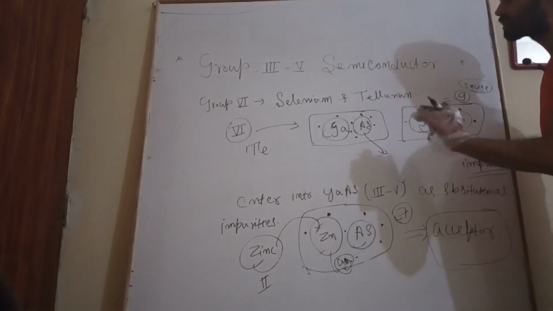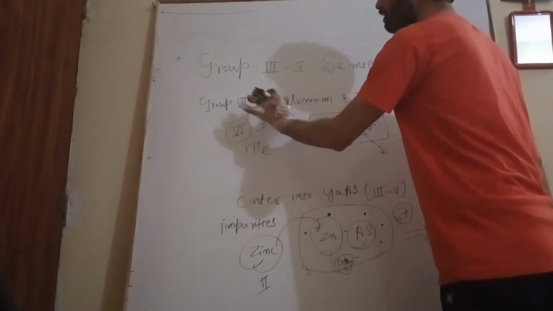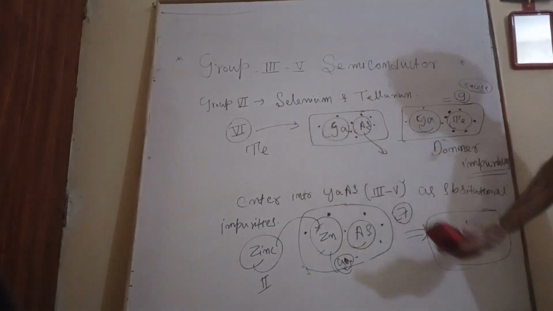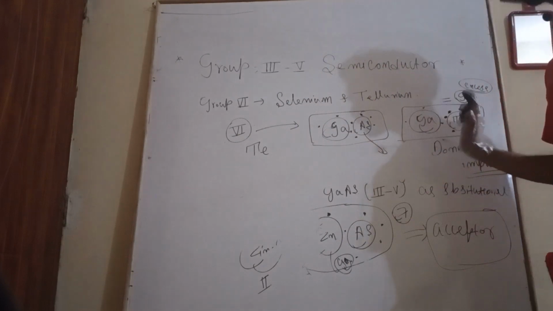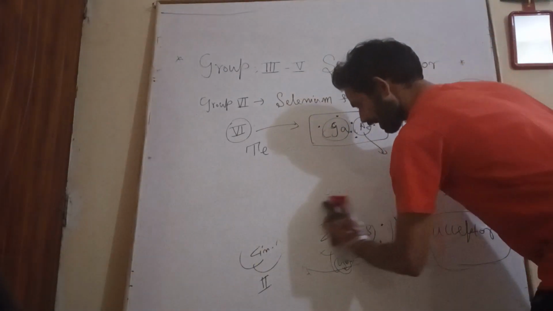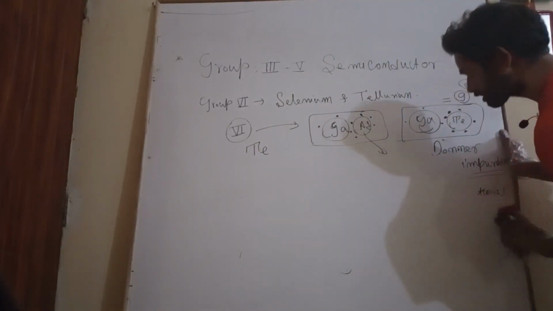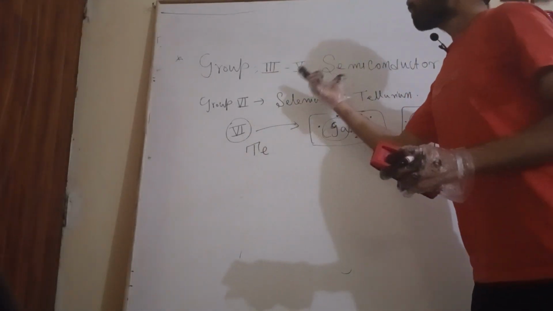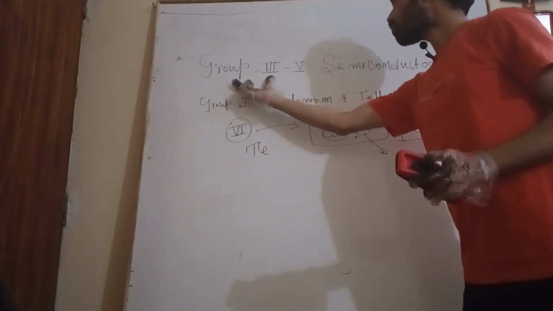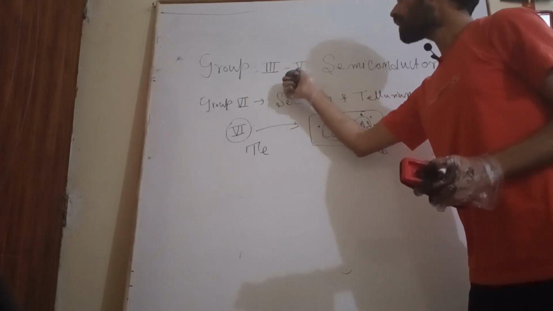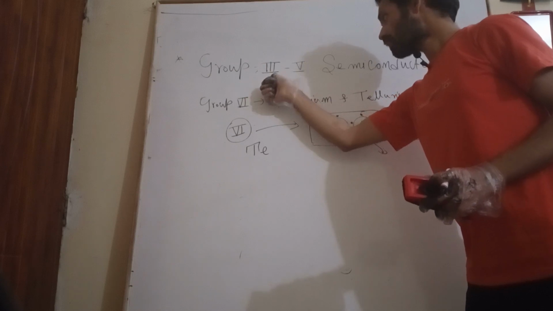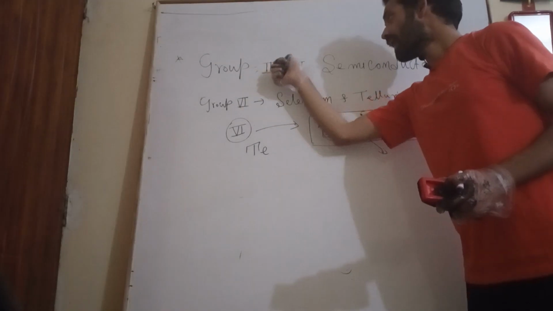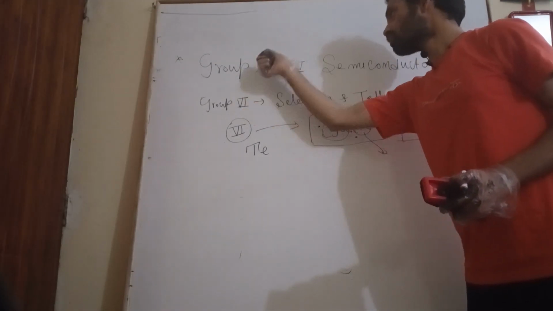Then, in the case of elemental semiconductors like silicon and germanium, if you see the corresponding ionization energy. From here we understood that we have taken group third and fifth elements. Why? Because group third elements have 3 electrons in their outermost shell, and similarly group fifth has 5 electrons in its outermost shell.